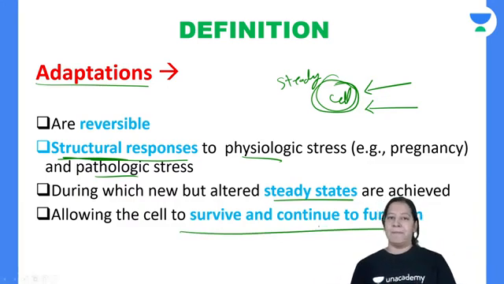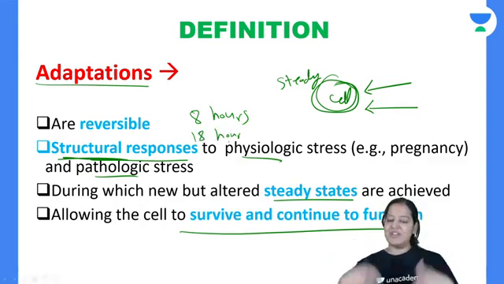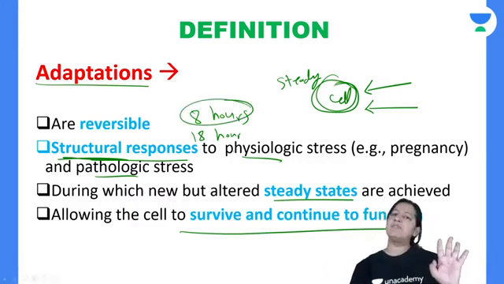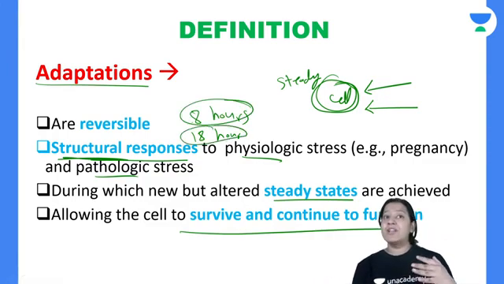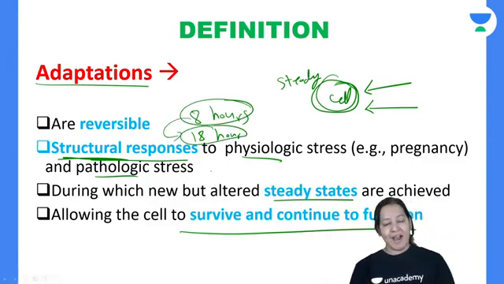Just suppose tomorrow is my university exam. Daily I study for 8 hours, and my body is maintained for that. But tomorrow is my exam, so the exam is a physiological stress for me. So today I will study for 18 hours. I will make some structural and functional changes inside my body to overcome this stress and achieve a new steady state. My steady state is 8 hours, which I do very comfortably. But now I have to study for 18 hours instead of 8, so I have to make structural and functional changes inside my body. That is adaptation. I'm adapting for my exams, in order to survive and continue to function.